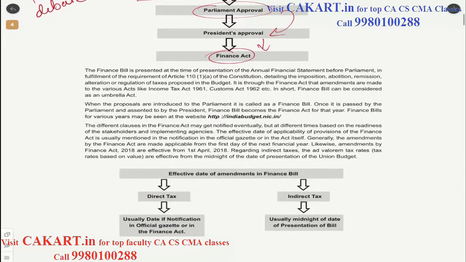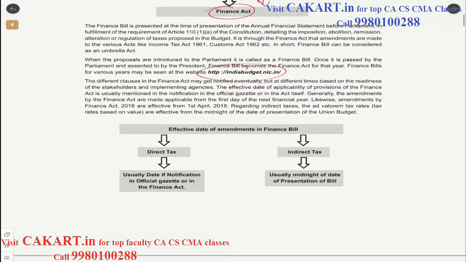Now of course they have given the URL where you can check the finance bills for the various years. Not very important for us. Let us look at the things which are relevant for us. The amendments made with respect to direct taxes and indirect taxes in the finance bill. In this case we are looking into the amendments made to the finance bill with respect to the direct and the indirect taxes. So when are the amendments applicable when it comes to direct taxes?